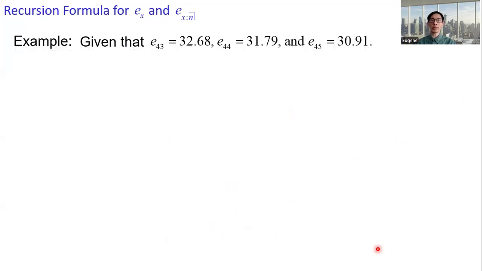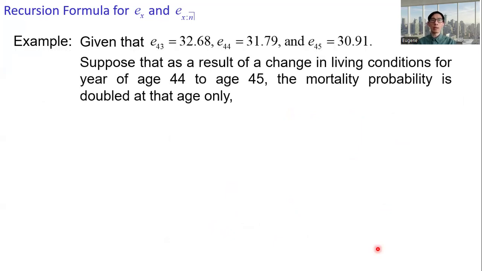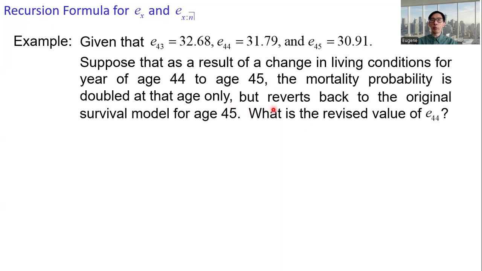And then continue with this example. Suppose that as a result of a change in living conditions for a year between ages 44 to 45, the mortality probability is doubled at that age only, at age 44. And then revert back to the original survival model from age 45 onwards. And we are asked to reevaluate to get the revised value of e_44.